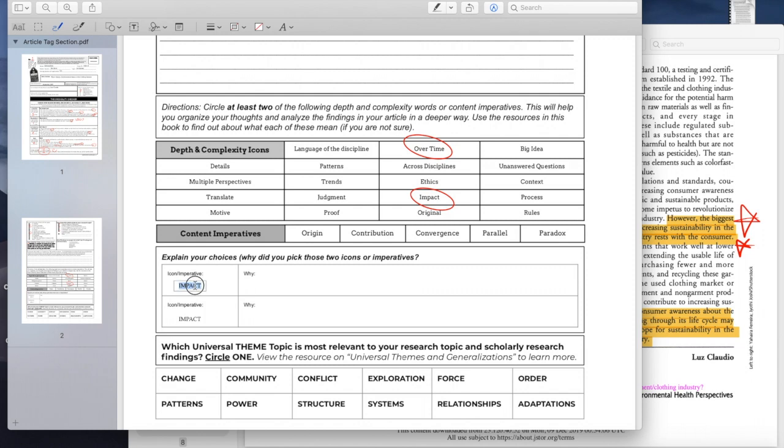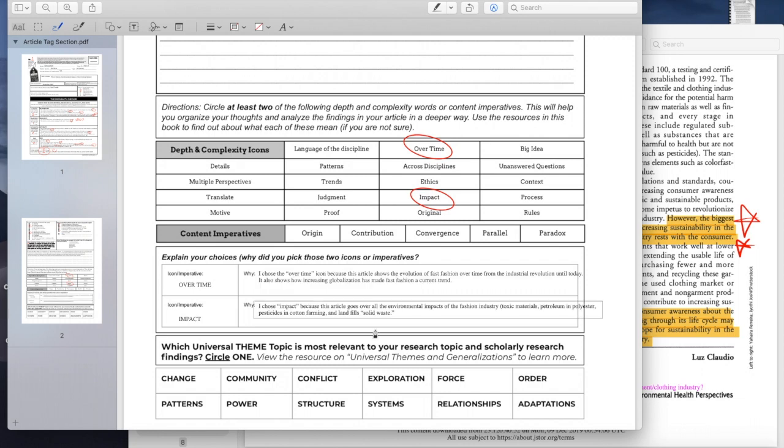So I chose over time because this article shows the evolution of fast fashion over time from the Industrial Revolution until today. It also shows how increasing globalization has made fast fashion a current trend. So a big chunk of this article was about how fast fashion came to be. So that's why I chose over time. It was kind of like a historical background piece.